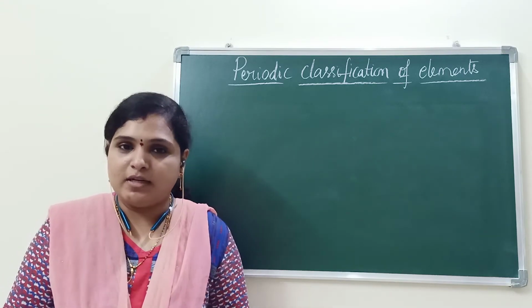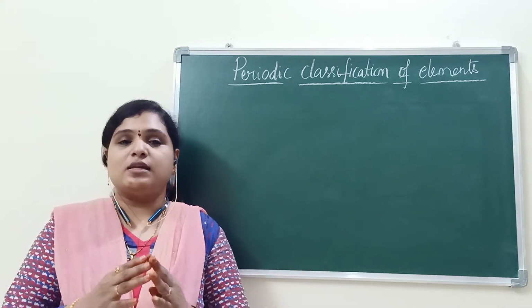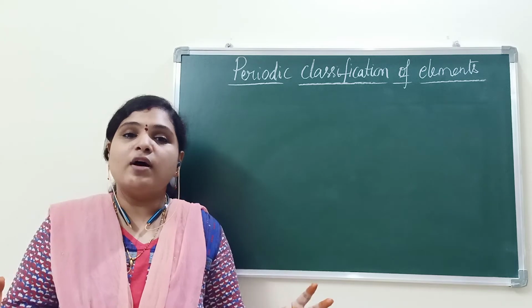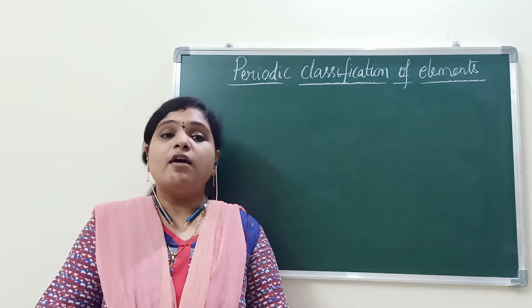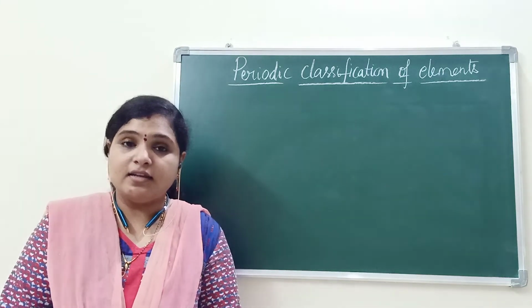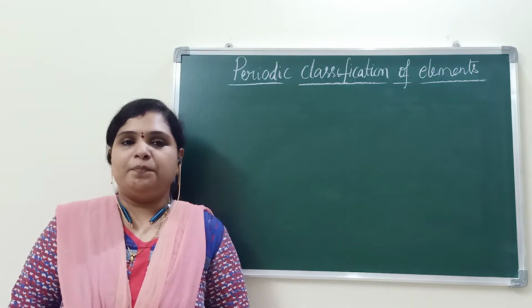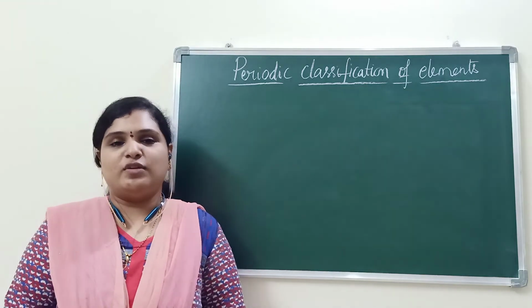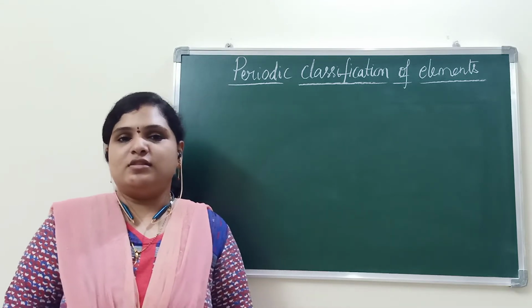So, you know some elements, like the first 30 elements. So far, how many elements have been discovered? So far, 118 elements have been discovered, and of those, 98 elements are natural. The remaining are synthetic elements.